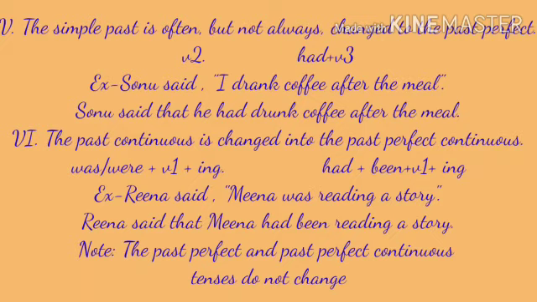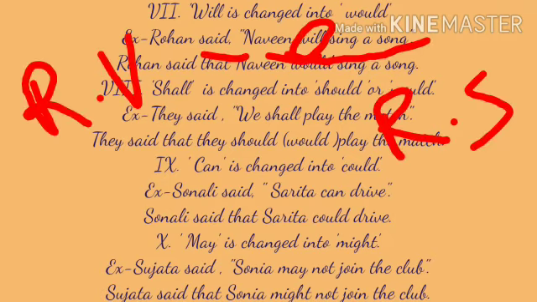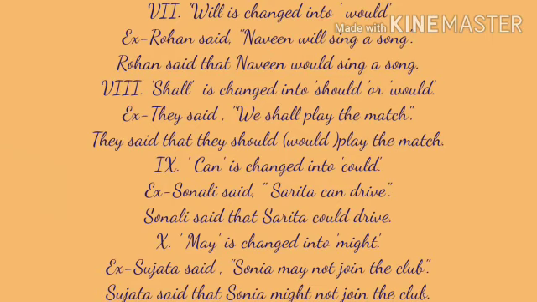And the past perfect and the past perfect continuous tense do not change. Will is changed into would. Rohan said, Naveen will sing a song. Said is a reporting verb. Naveen will sing a song is a reported speech in which will is changed into would. So the sentence in indirect speech is, Rohan said that Naveen would sing a song.